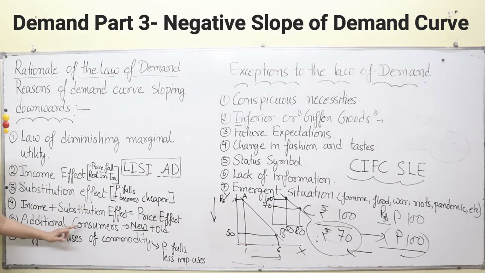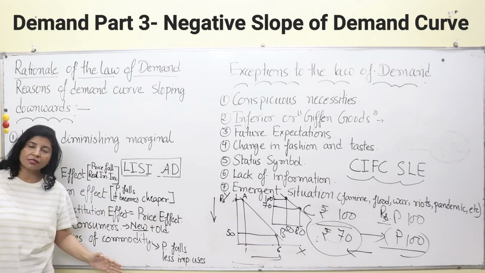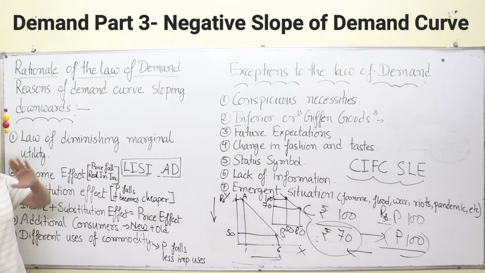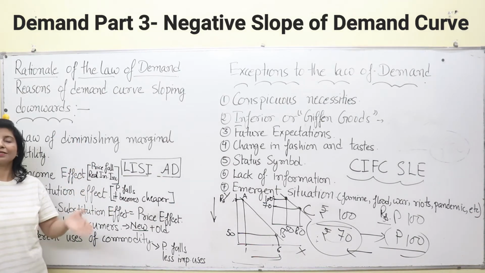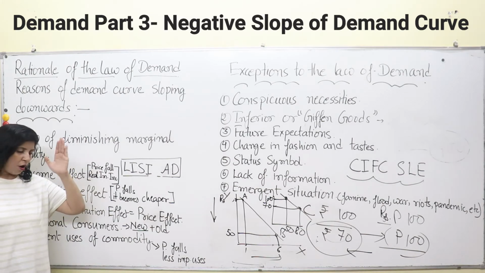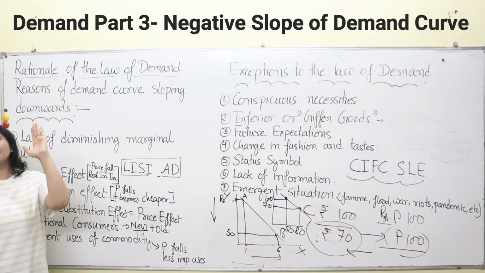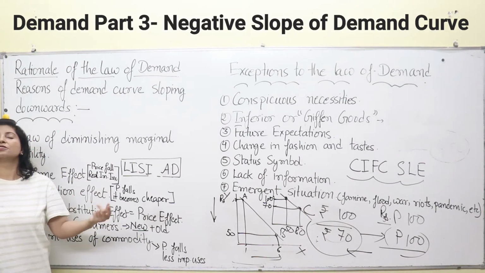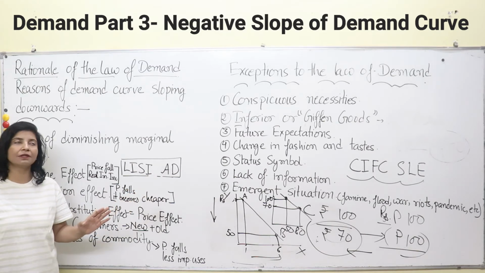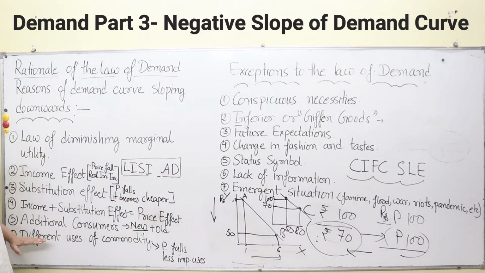Next is additional consumers. Additional consumers, when does it happen? When your price falls, additional consumers come to consume that commodity. Why? Because it has become cheaper. Always keep in mind, when things become cheaper, normal people will start consuming them more. This is a simple thing and this is happening over here as well.